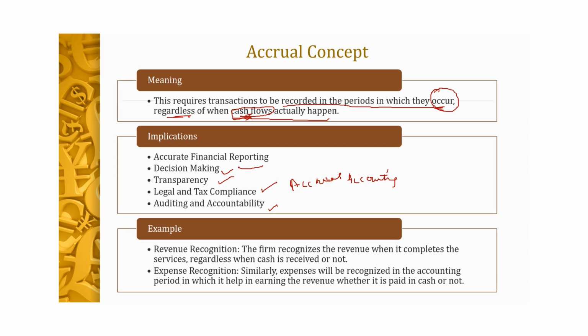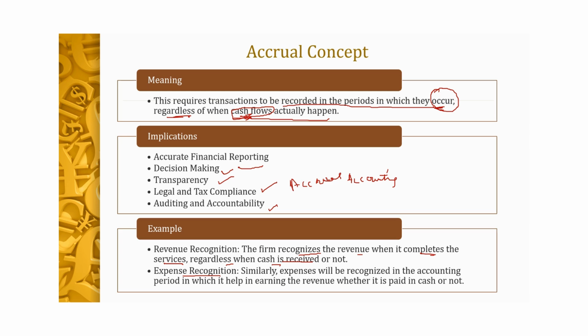Now let's go through an example. The firm recognizes the revenue when it completes the service, regardless of when cash is received. So, कोई भी organization है वो जब अपनी service को complete कर लेगी, for example उसने किसी को services दी, तो जब complete हो गई तो उसने उसको immediately revenue जो है recognize कर लेना है, ये नहीं देखना कि cash receive हुआ या नहीं हुआ. Like we record credit sales, right? What is that based on? The accrual concept, right?